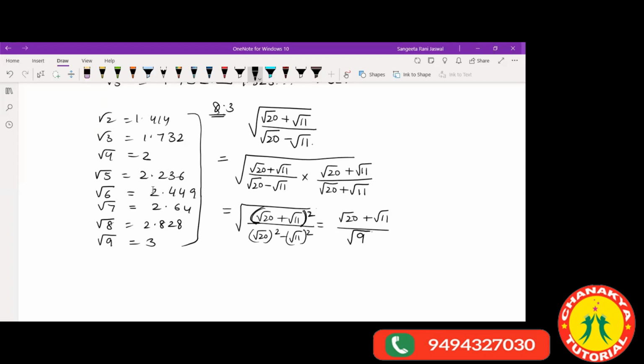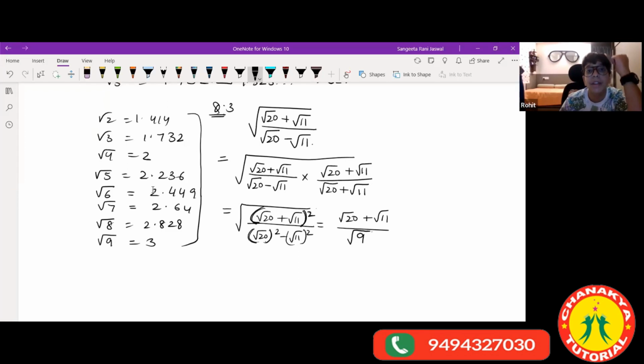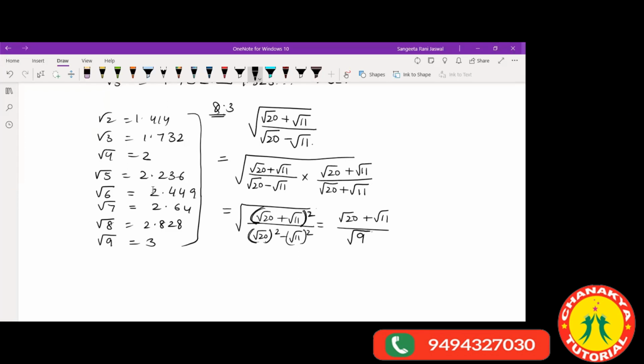But in this case, the square is only for this part. So we took the square of this part, that became 20, then the square of this part, that became 11. So 20 minus 11 is 9, but we have the whole root over it, so that means we have root over 9.